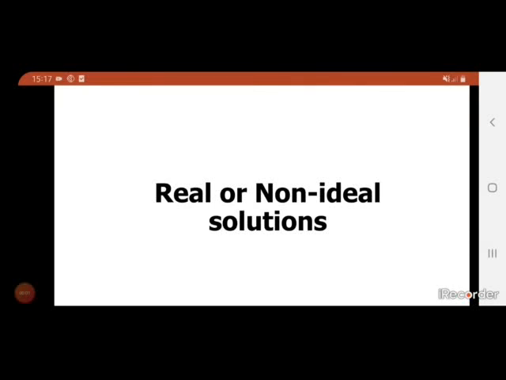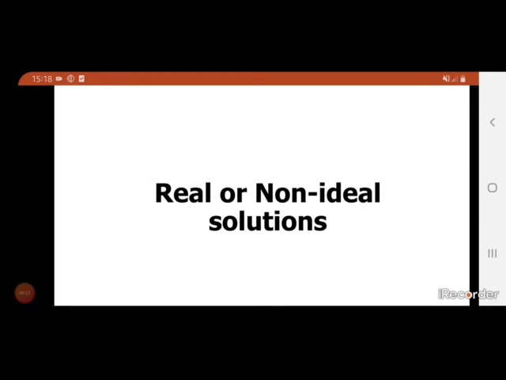Everyone, let's see about a real or non-ideal solution. Before going to the topic, I want to tell about what is meant by an ideal solution. An ideal solution is a solution in which complete miscibility occurs. That is called an ideal solution. An ideal solution always obeys Raoult's law.